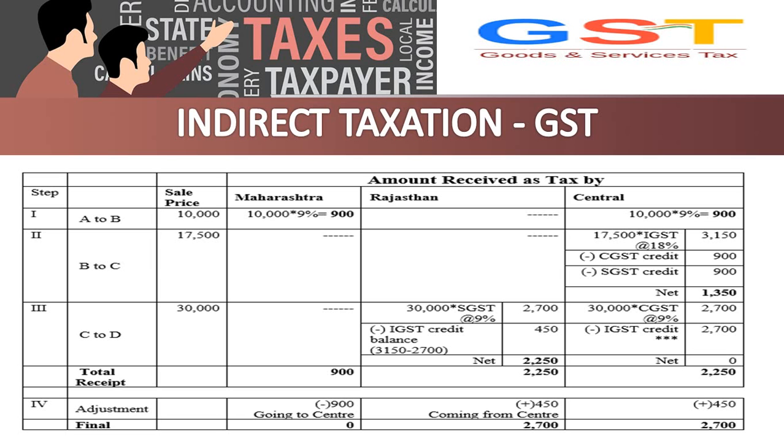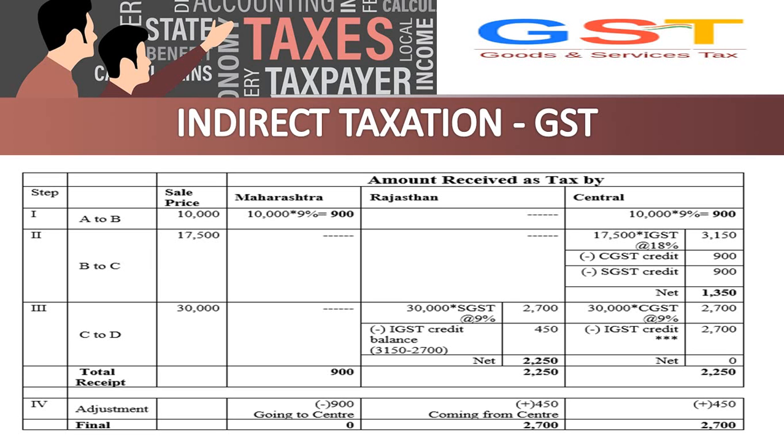Next, we already have a net credit balance of 1,350 rupees. For this, 900 we have to get from Maharashtra. For this, we have to deduct this. Remaining 450 rupees, correct. That 450 rupees will be credited. That is, we have to adjust it from the Rajasthan government. So we will get a net value of 2,250 for the Rajasthan ledger and 2,250 for the central government ledger, because the 450 will be adjusted in both. After adjusting everything, this adjustment is called input tax credit.